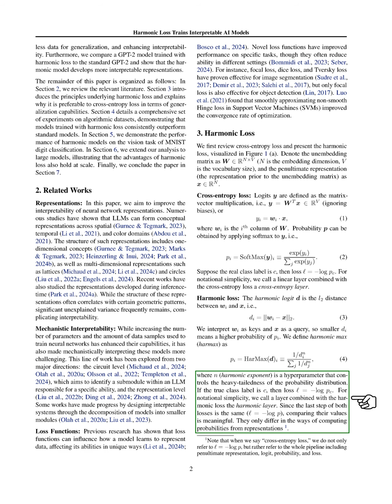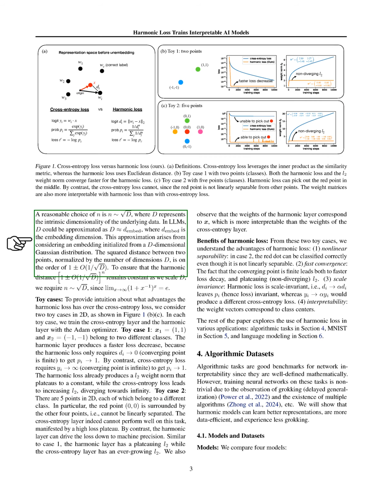A reasonable choice for n is approximately the square root of d, where d represents the intrinsic dimensionality of the data. In large language models, we can approximate d as the embedding dimension. This approximation comes from considering an embedding initialized from a d-dimensional Gaussian distribution. The squared distance between 2 points, normalized by d, is roughly 1 plus a small term that decreases with the square root of d to keep the harmonic distance constant as d increases.